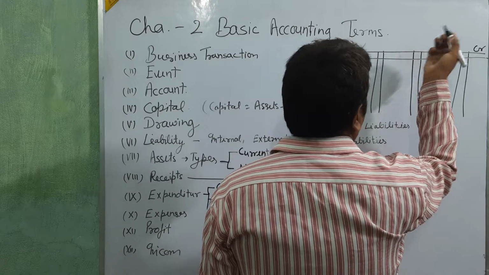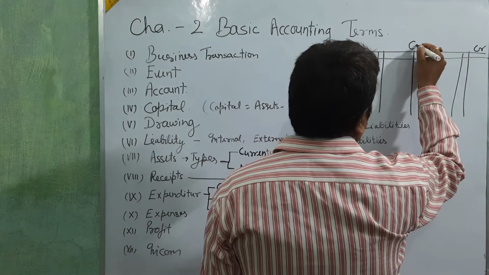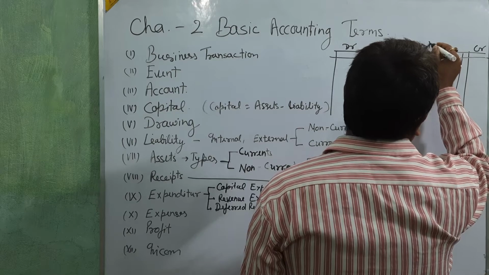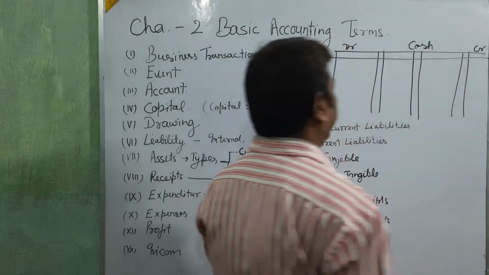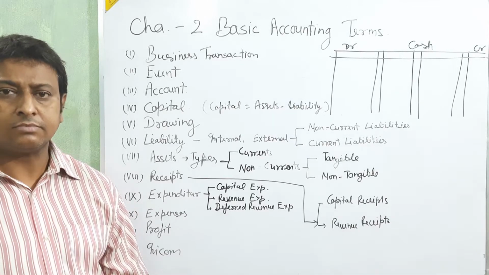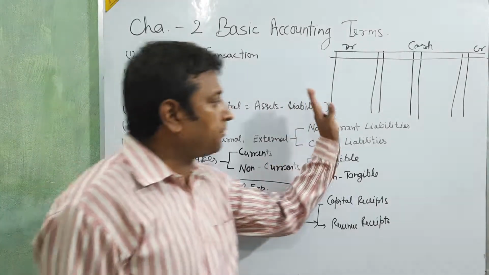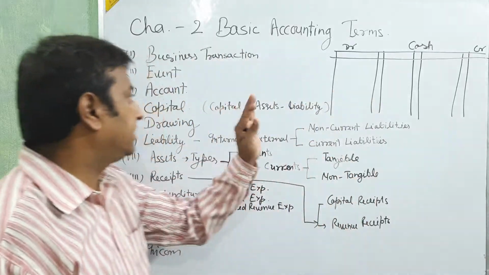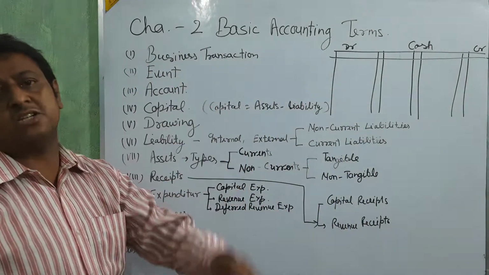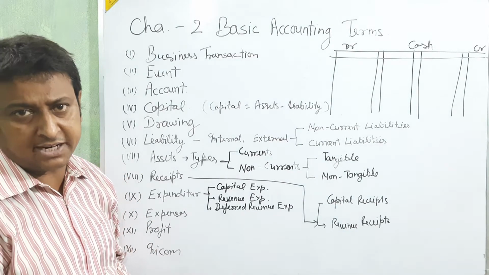And the name of the account, any account you make, for example cash account. This is the pro forma of an account. Okay, clear? It's one pro forma, and this pro forma, called accounts, we use for the summarization of different accounts. Okay beta, clear?